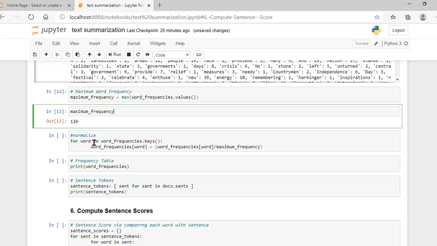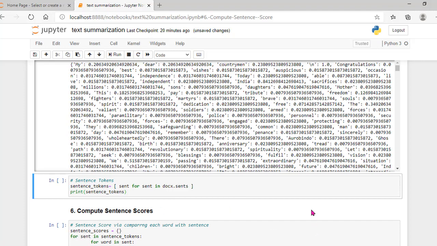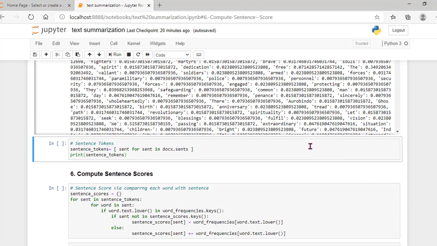I have written a for loop: for word in the word frequencies, I divide each frequency by the maximum frequency, so that I get the normalized values of the word frequency for each word. Here I got the normalized frequency value for each word present in the document. For my it is 0.20, dear 0.20, India 0.80. Like this I have normalized all the word frequency values.